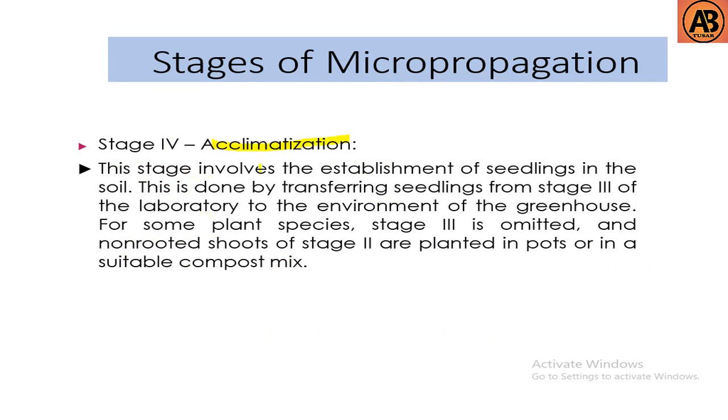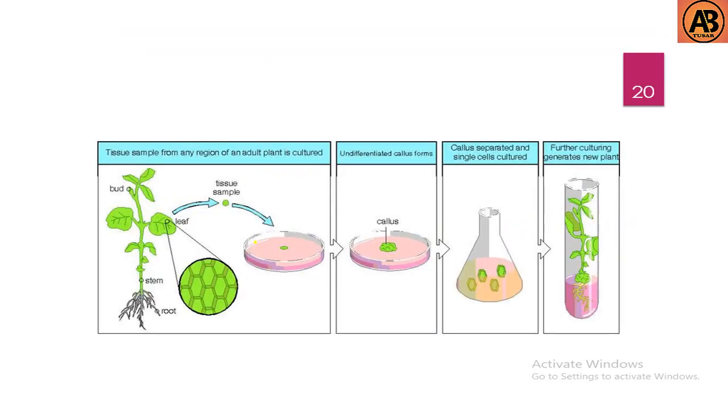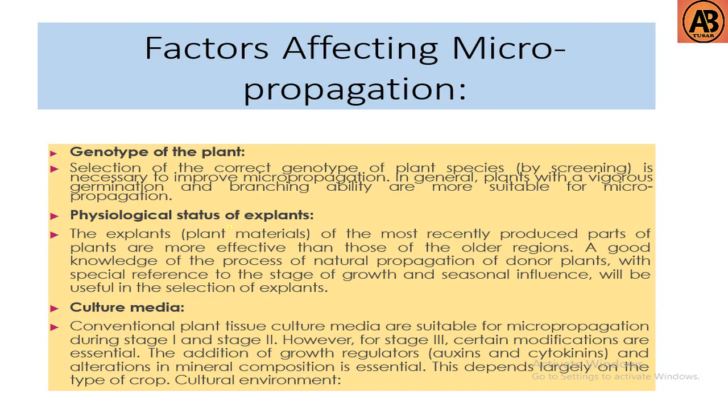Acclimatization. This stage involves the establishment of seedlings in the soil. This is done by transferring seedlings from stage 3 of the laboratory to the environment of the greenhouse. For some plant species, stage 3 is omitted and non-rooted shoots of stage 2 are planted in pots or in a suitable compost mix. These are the stages of plant tissue culture.